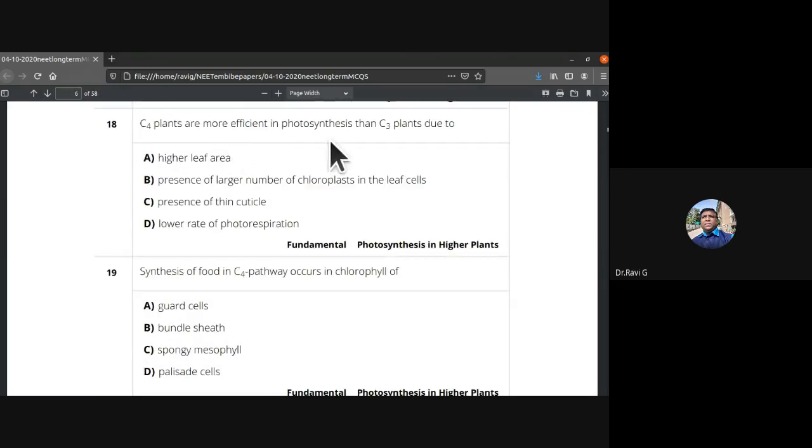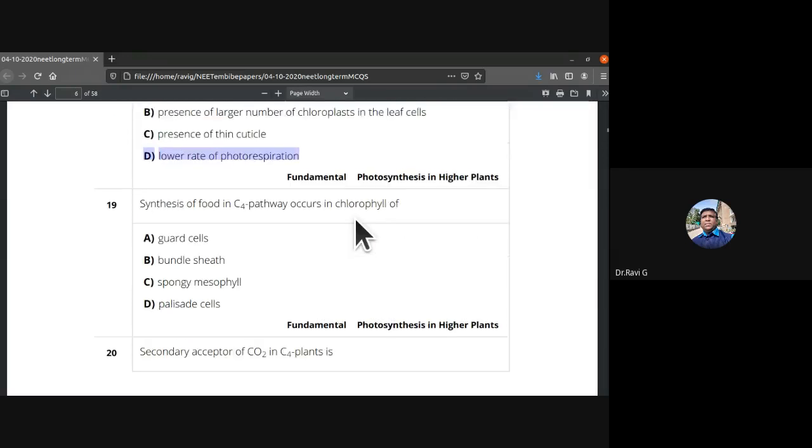C4 plants are more efficient in photosynthesis than C3 plants due to higher leaf area, presence of large number of chloroplasts in leaf cells, presence of thin cuticle, lower rate of photorespiration. So which is the answer for this 18th one? 18th D is the answer, isn't it? Photorespiration doesn't happen, but it is lower.